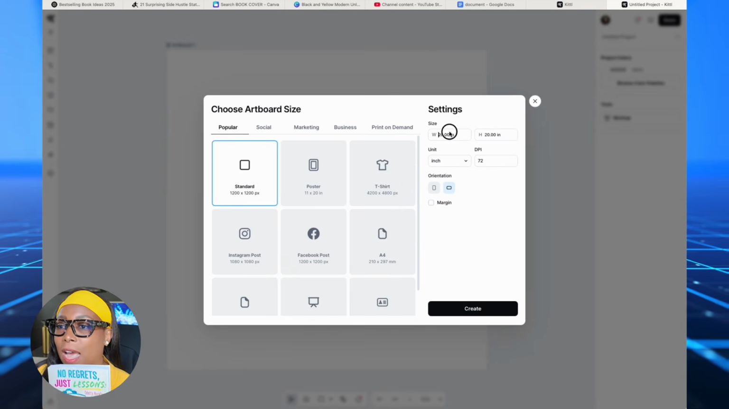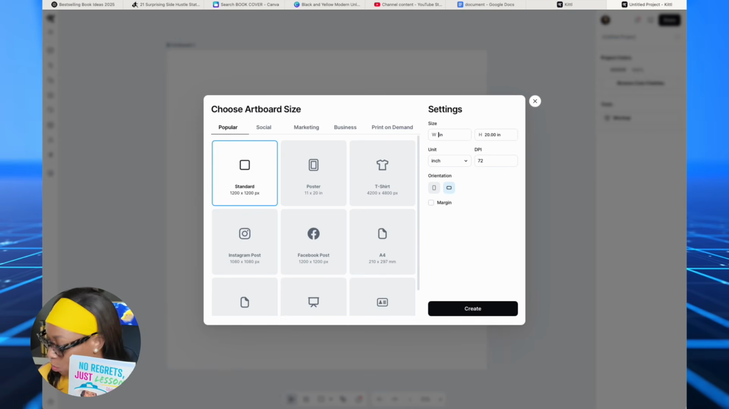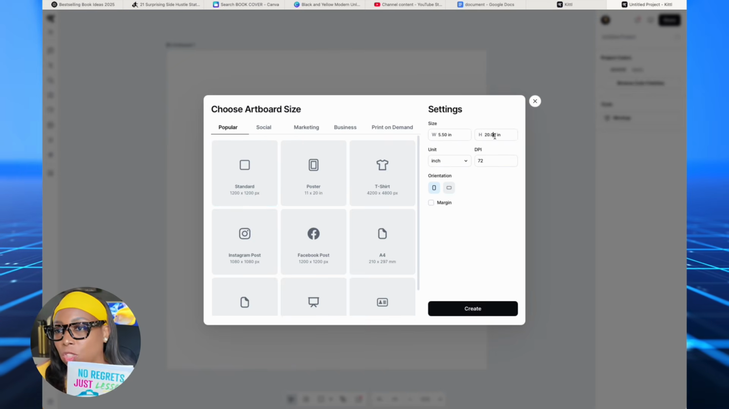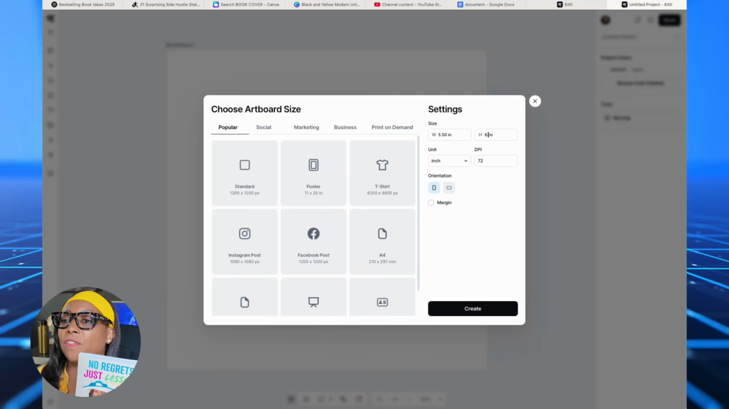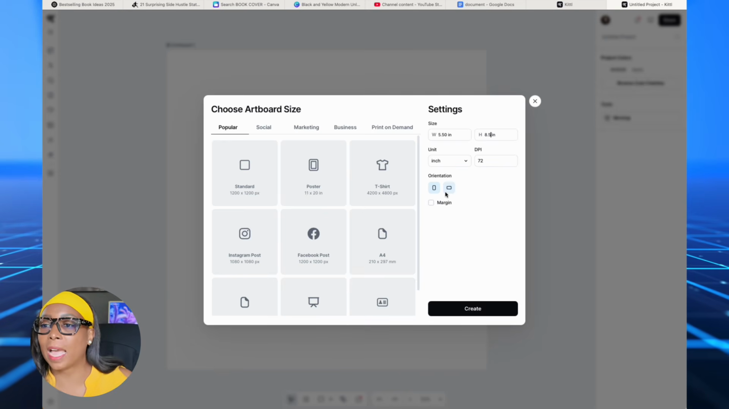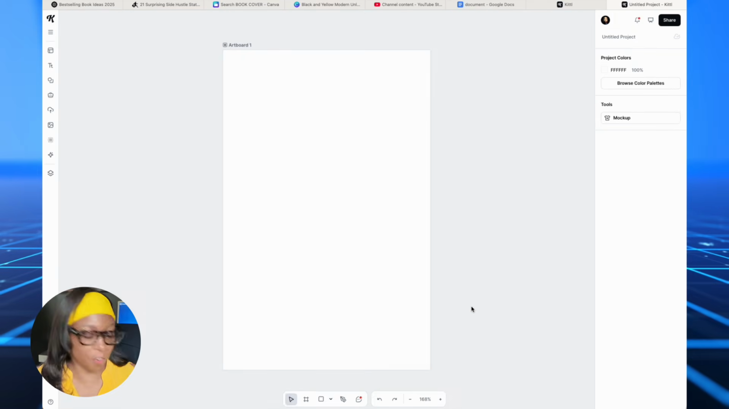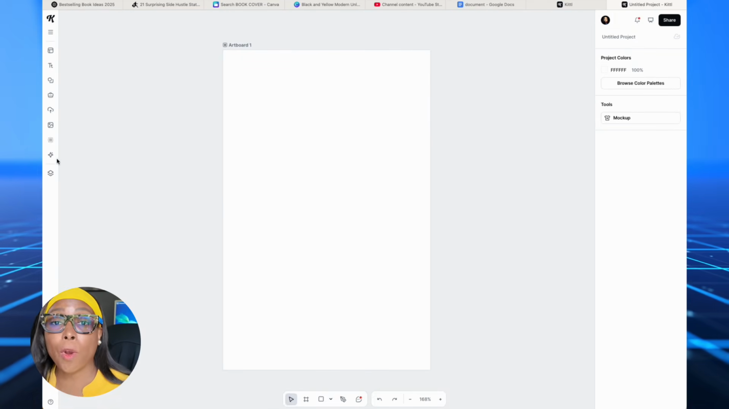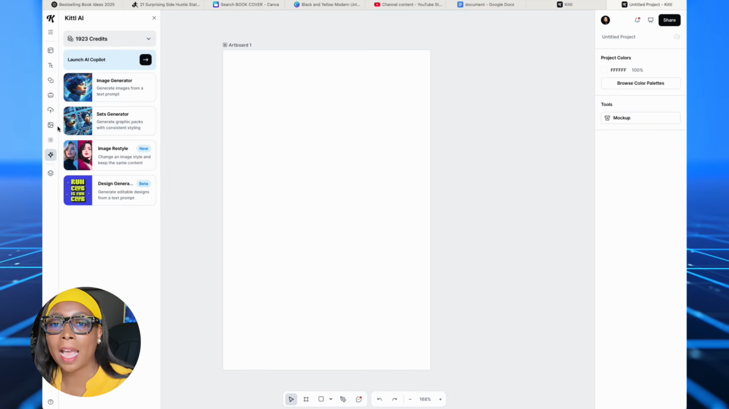So that's a 5.5. So we're gonna delete what's there, and we're gonna do 5.5. And then for height, which is down the side, we're gonna change that to 8.5. And then we're gonna choose the orientation is this, and we're gonna click on create. And there it is. We now have our template. Now we're going to use AI to generate this cover. So we're going to click the AI icon here.